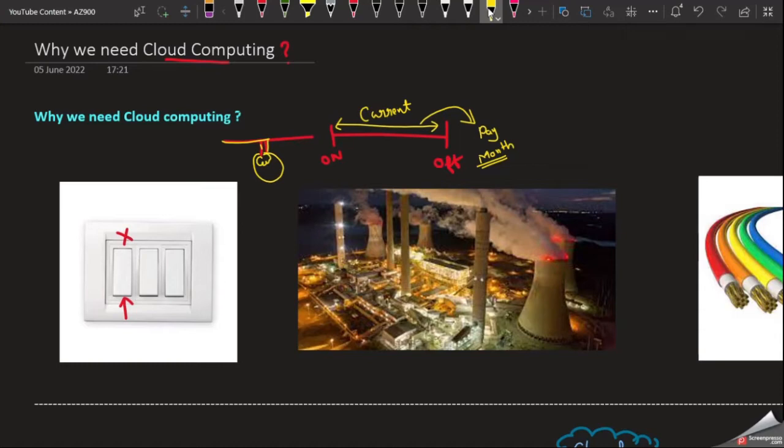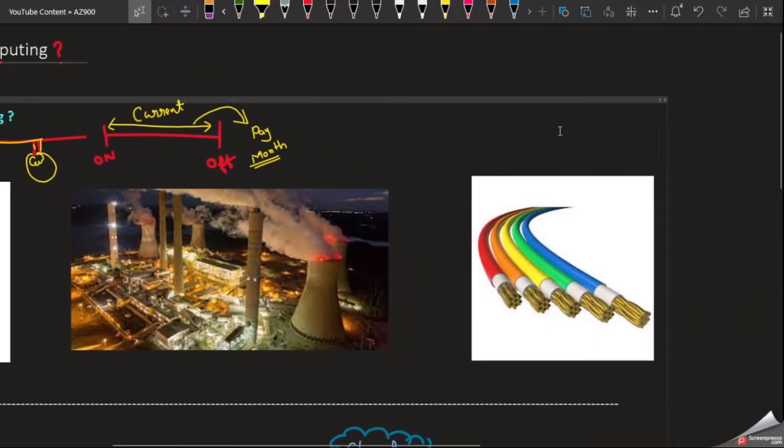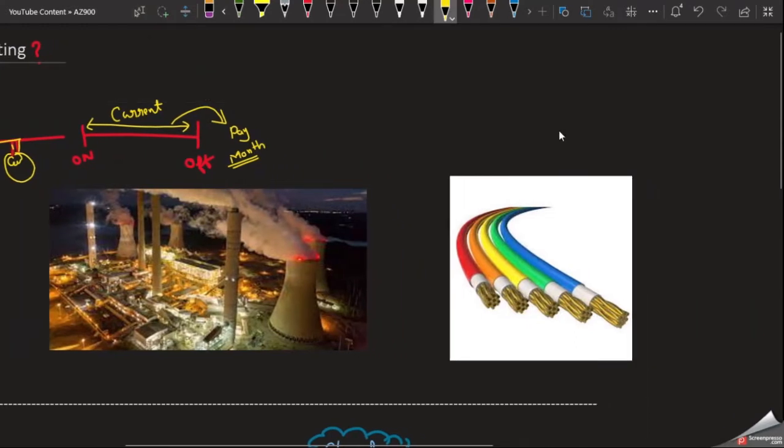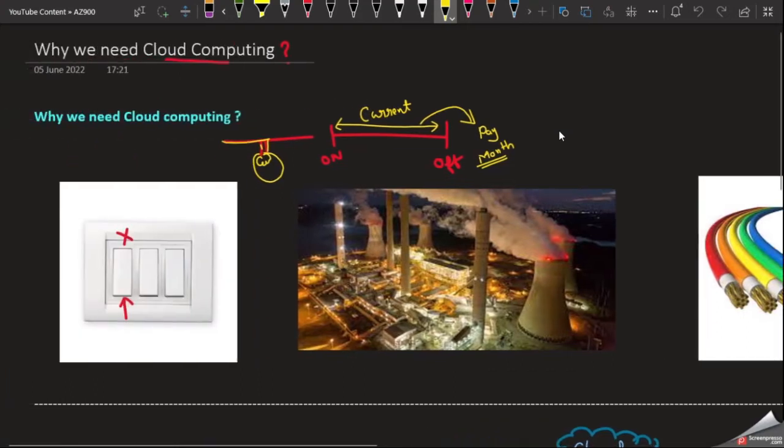But behind the scenes, the electric power is generated through the power plant. We are not actually considering this, we just need current to turn on the light. But behind the scenes, they generate the power through the power plant, then transfer it to our hometown through high electric cables. After that, they use power cables to give the current to our home. But we are not considering all this. We simply need current to turn on the light. That is all we require.